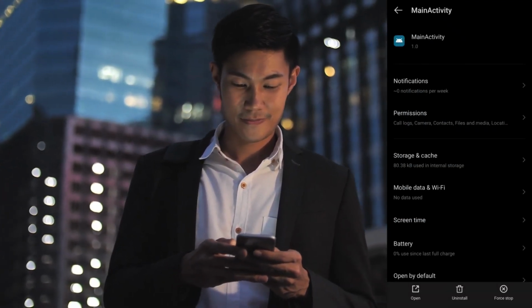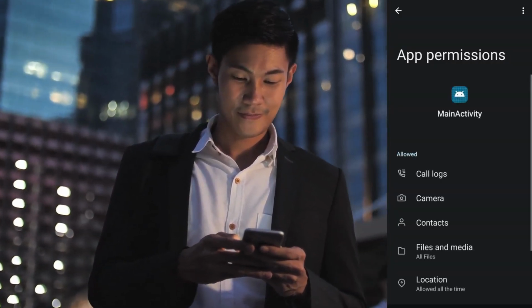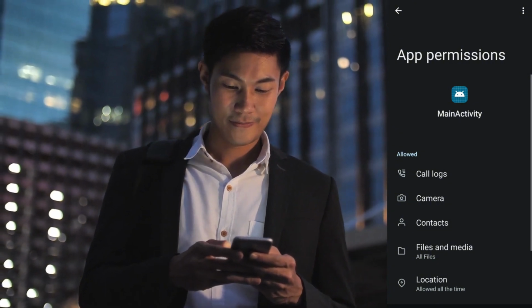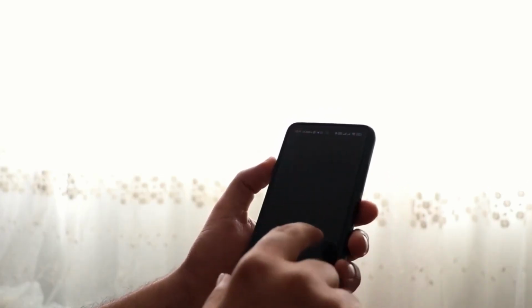Watch your app permissions carefully. An app asking for permissions it shouldn't need is a massive red flag. Why would a calculator need access to your camera? Why does a game need to read your SMS messages? These unnecessary permissions are often how malicious apps maintain their control.